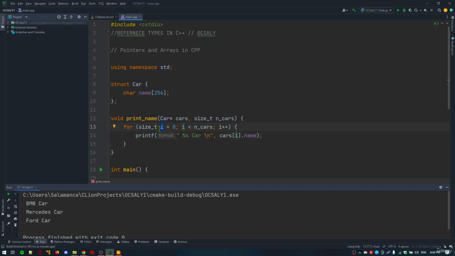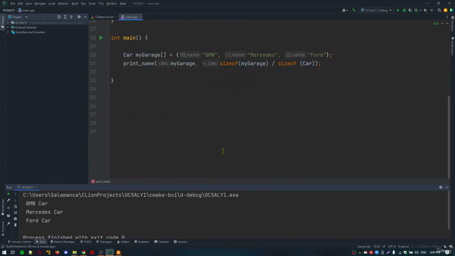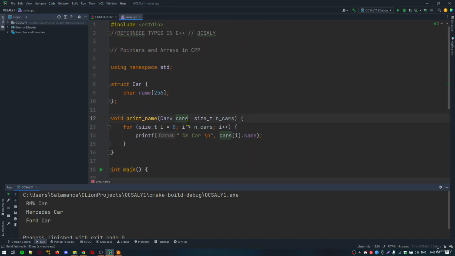The value of e iterates from 0 to n_cars minus 1. Then you extract the corresponding car name by accessing the element and then getting the name member. The pointer plus size approach to passing arrays is ubiquitous in C-style APIs, for example in Windows or Linux programming systems.